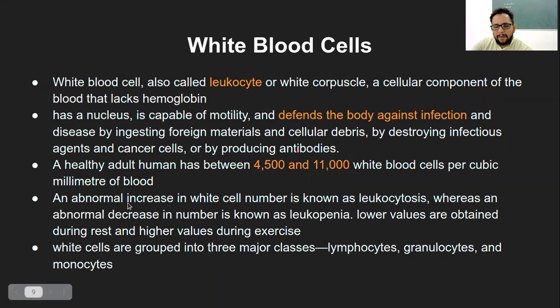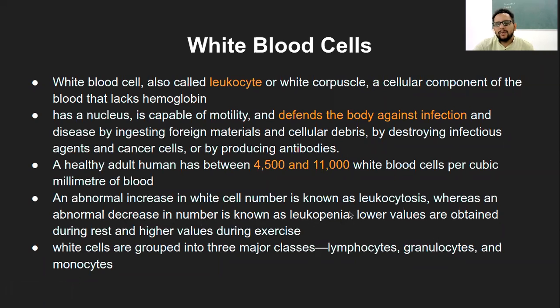Now, an abnormal increase in white cell number is what is known as leukocytosis. So an abnormal increase, like I said, in case of infection, there is an increased number of WBC, that is known as leukocytosis. While on the other hand, if the number is decreased drastically, that is an abnormal decrease in the number, it is known as leukopenia.